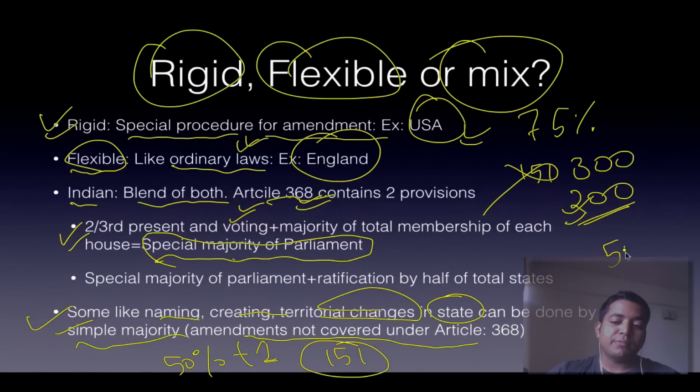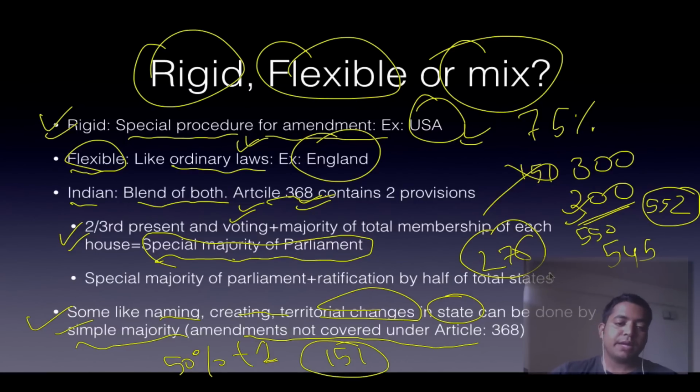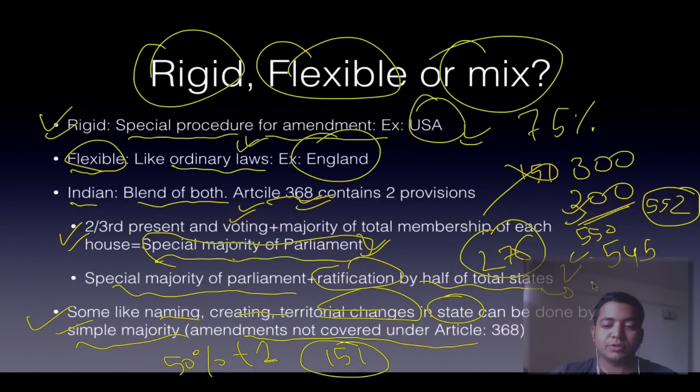So if 545 members are there, assuming it can be up to 552, okay, if there are 550 members, then at least 276 should also vote in favor. Is that understood? This is what I mean by special majority of the parliament. So both these conditions should be fulfilled. This is one type of amendment. Another type of amendment includes special majority of the parliament plus ratification by half of the total states. That is, if it is disturbing the federal power distribution, at least 15 states should be in favor, because we have 29 states. So it is both rigid as well as flexible. It is a blend of both.